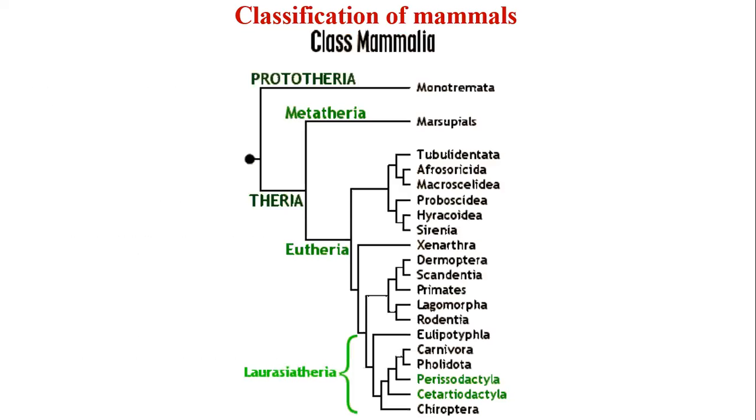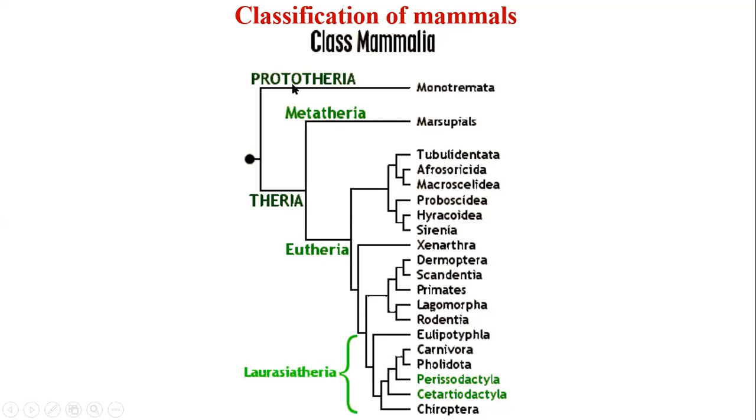This is a chart regarding classification of mammals. Here you can see that class Mammalia is classified into two subclasses. Subclass 1 is Prototheria, and the second subclass is Theria. Prototheria means first animals.